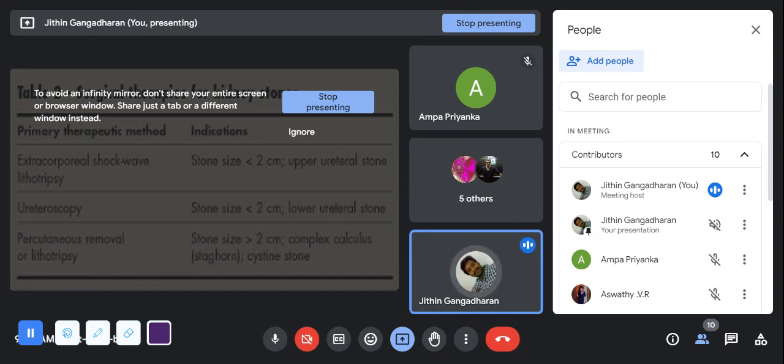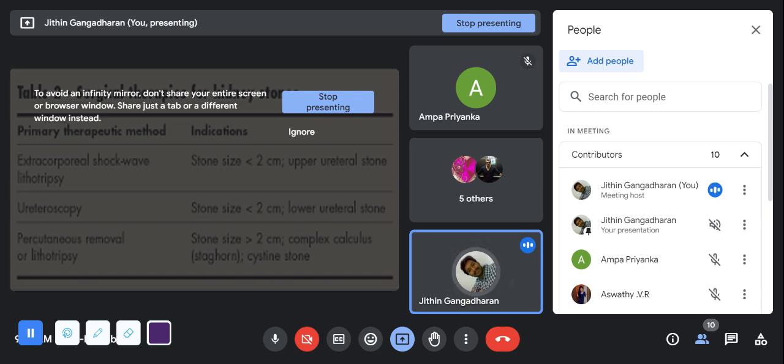Okay. So surgical therapies. What is the surgical therapy that you will give? It is extracorporeal shock wave lithotripsy, ESWL. When the stone size is more, if it is 20 mm or more, or 2 centimeters or more, ureteroscopy. Okay, ureteroscopy when the stone is in the ureteral areas. Then we can insert a cystoscope as well as a ureteroscope and we can remove it.